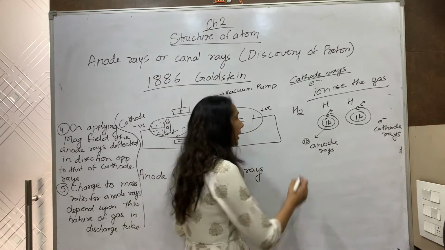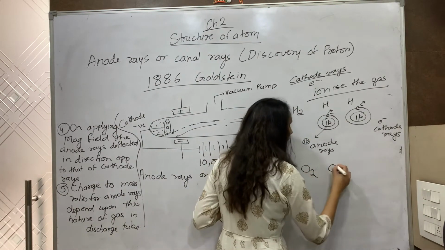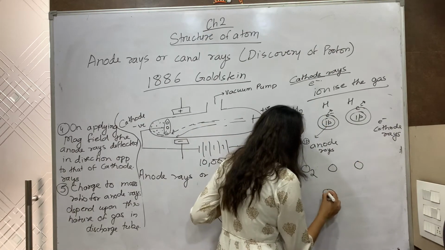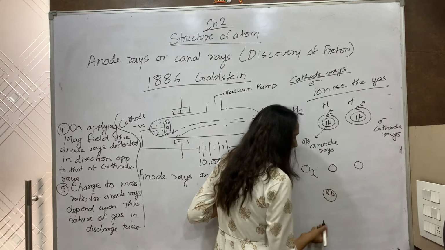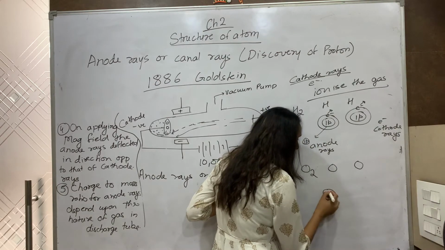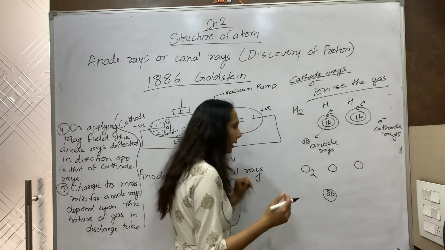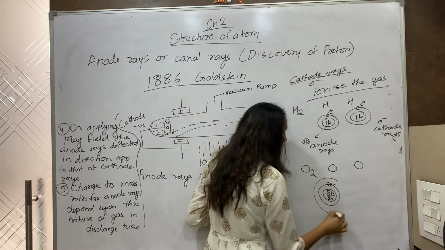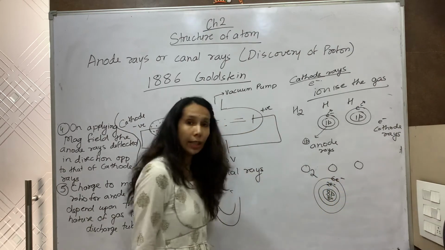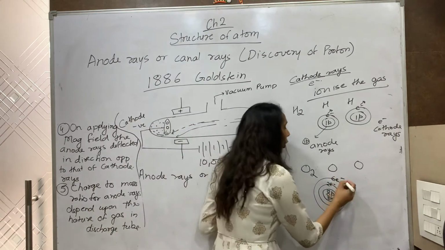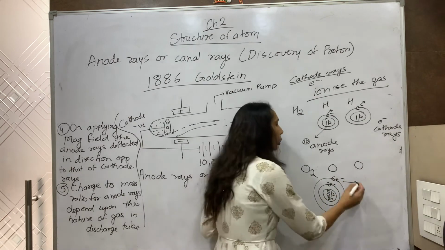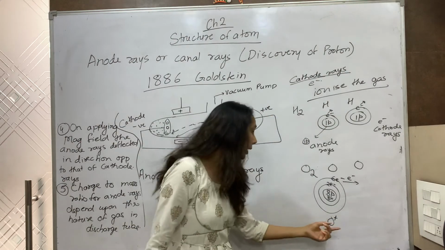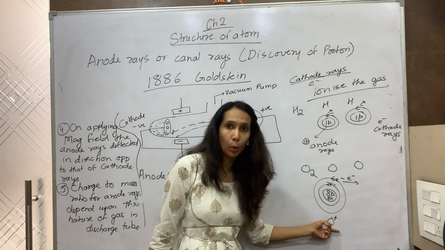Now if I consider that the gas filled is oxygen, it breaks into oxygen atoms. Now an oxygen atom has 8 protons, 8 neutrons, 16 nucleons you can say, and 2 electrons and 6 electrons. Now if one of the electrons is knocked off from this, one electron comes out. So what is left here? O+. This O+ forms the anode rays.